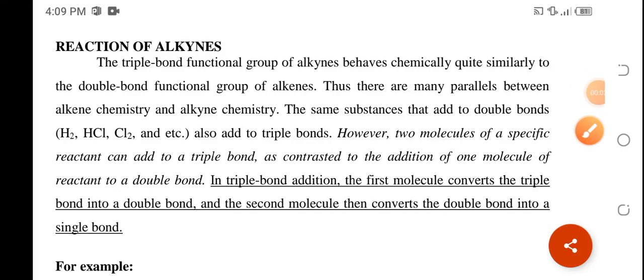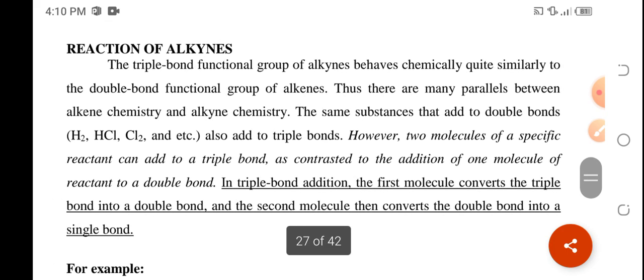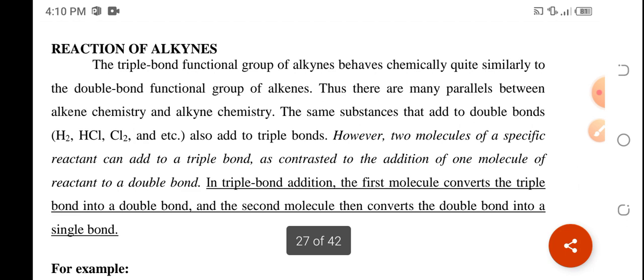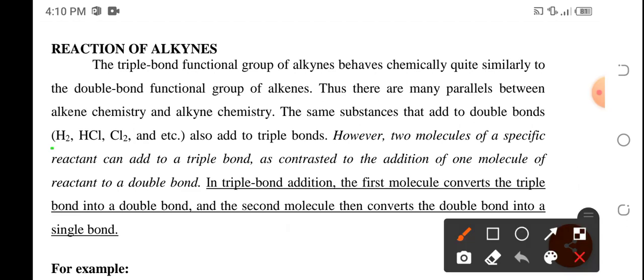Reaction of alkynes. This is similar to the reaction of alkenes, wherein the double bond or the triple bond is the site of reaction. This is also an addition reaction wherein molecules from other reactants, like hydrogen halides and halogens, are being added to the triple bond.